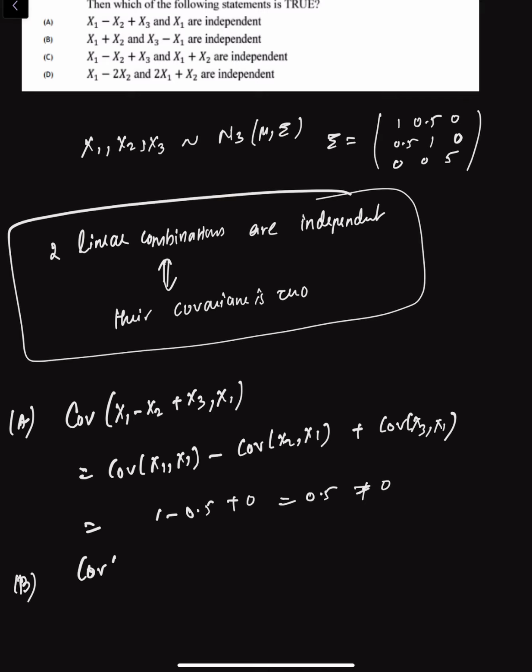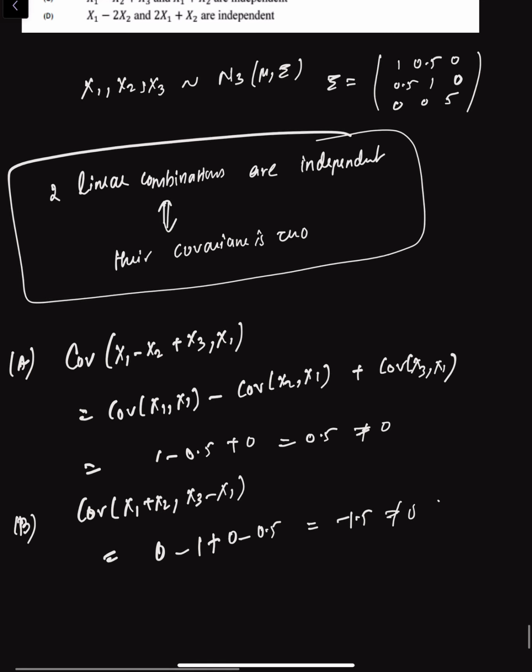Similarly, the second option says x1 plus x2 comma x3 minus x1. So that means it is x1 x3, which is 0, minus x1 x1, which is 1, plus we have x2 x3, which is 0, minus 0.5, which is nothing but minus 1.5, which is not equal to 0. So second option is also incorrect.